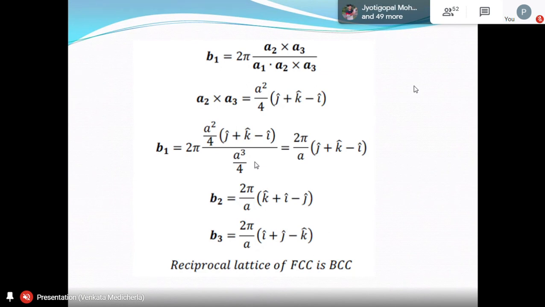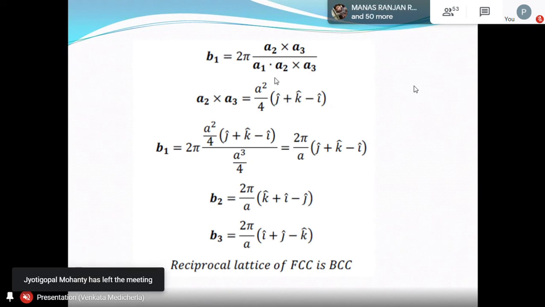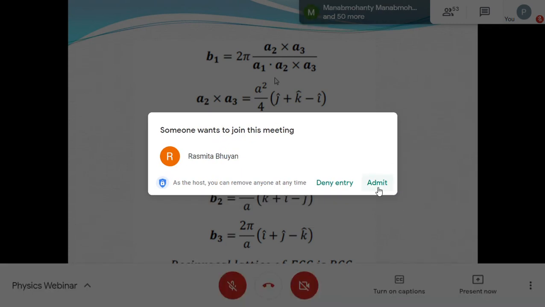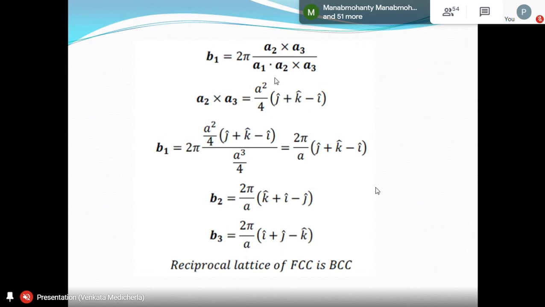Similarly, you can find B2: 2 pi by A (K cap plus I cap minus J cap). B3 is 2 pi by A (I cap plus J cap minus K cap). So the reciprocal lattice of FCC is BCC, because these vectors are exactly in the same direction as the BCC primitive lattice vectors. Only the constant is different. Yesterday we had a constant A by 2 into something, same vector. Now we have 2 pi by A, but it's in the same format. That's why the reciprocal lattice of FCC is BCC. Reciprocal lattice of BCC is FCC.